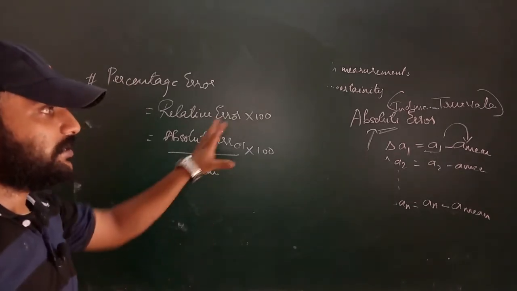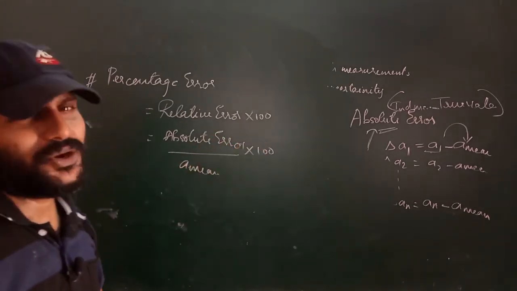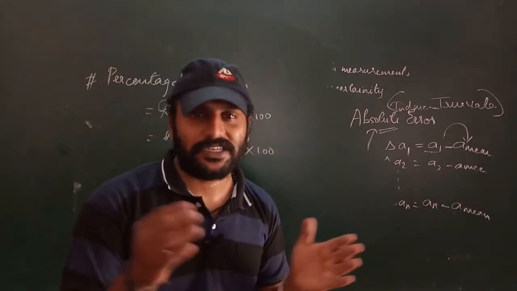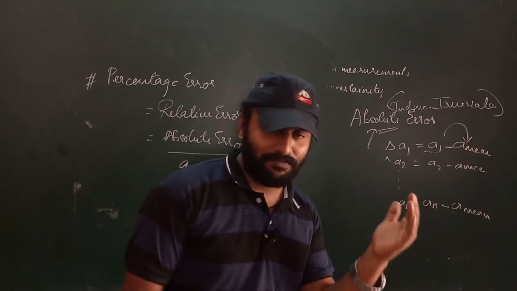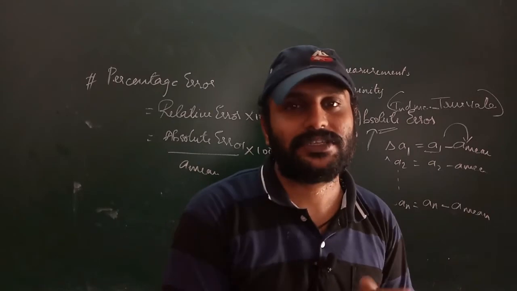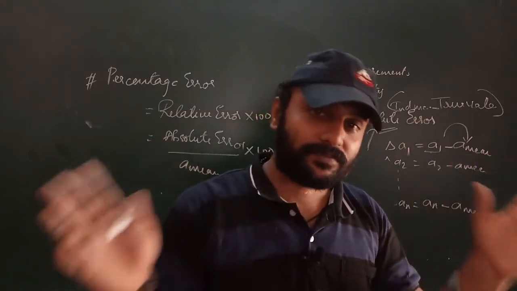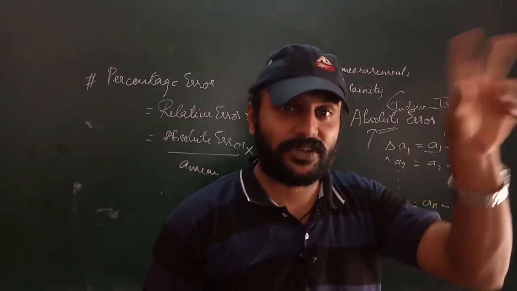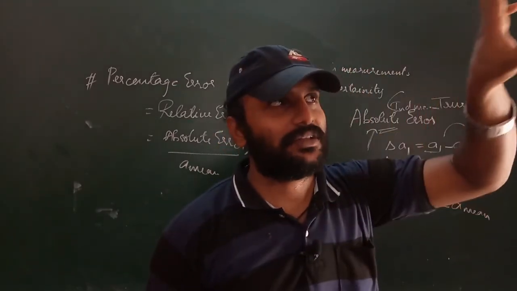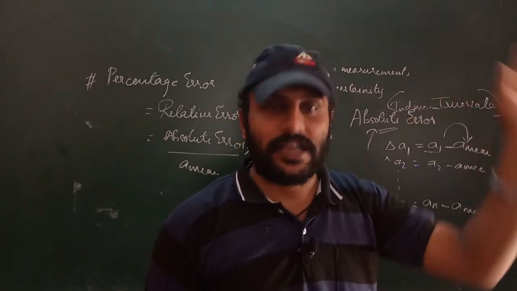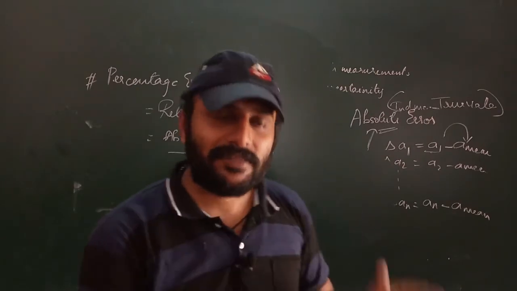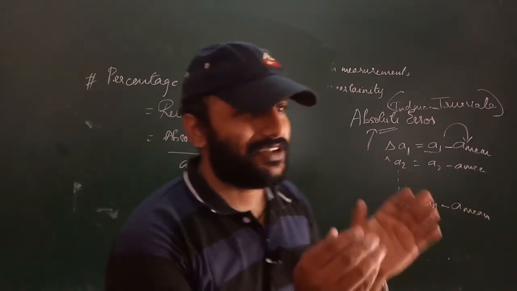Understood? So these are the three types of error. For absolute error, you take several readings, several measurements, and find the arithmetic mean. After that you subtract the mean value from each individual measurement, A1, A2 and so on, and you get the absolute error value.